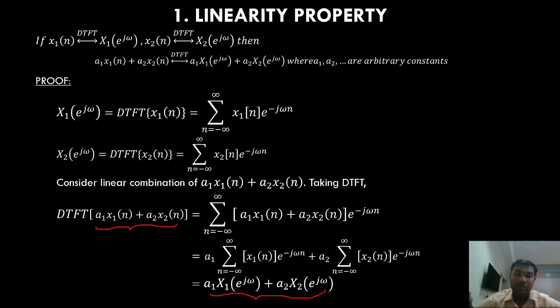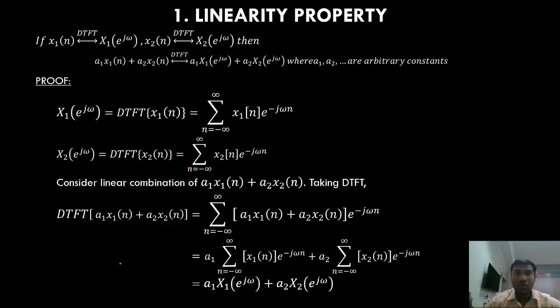the weighted summation of the individual DTFTs. If you compare the linearity property for continuous time Fourier transform and discrete time Fourier transform, what is the difference? The only difference is here we have summation and there we had integration. All the other procedure is very similar. The difference is just that integration is replaced by summation. So that is the linearity property.